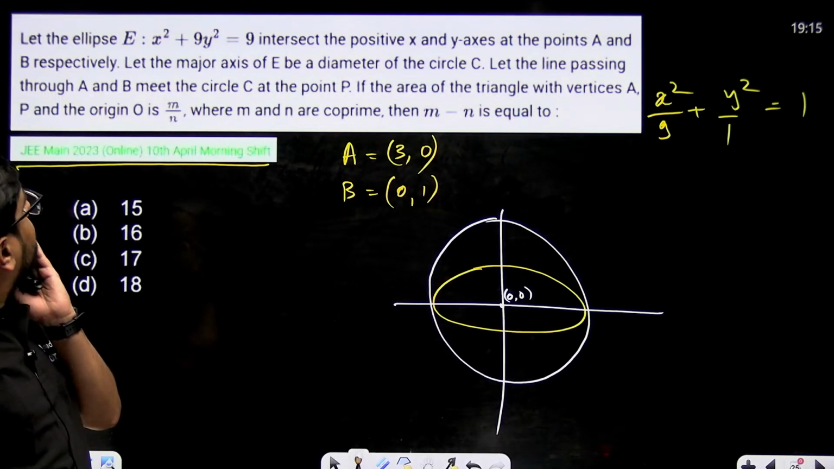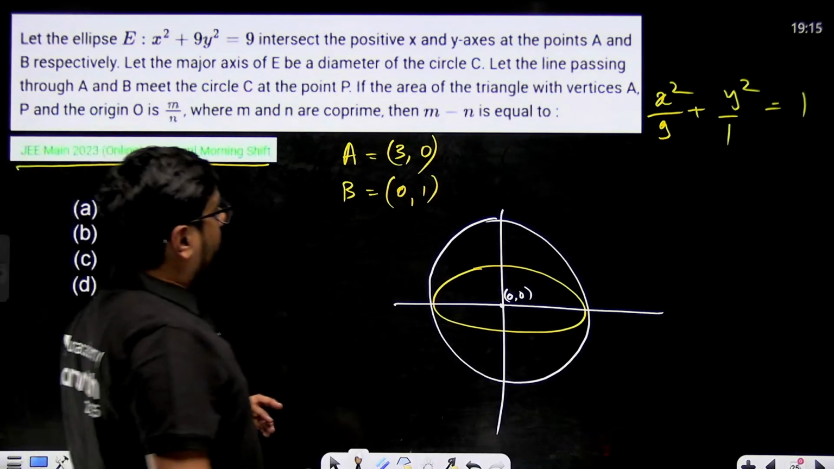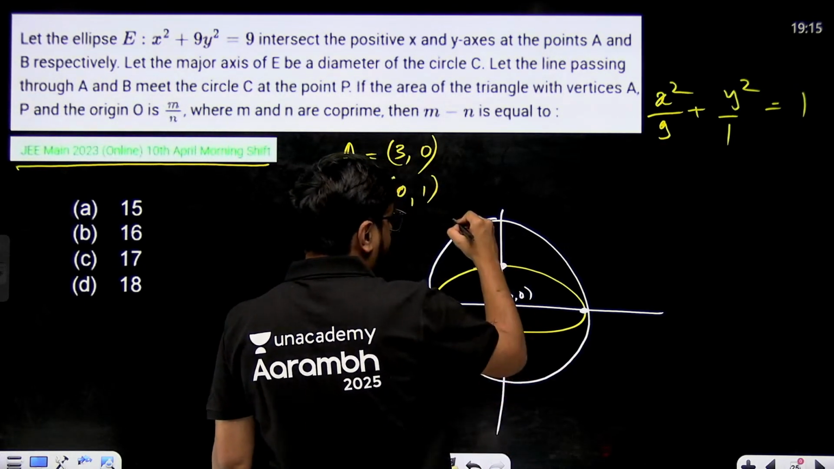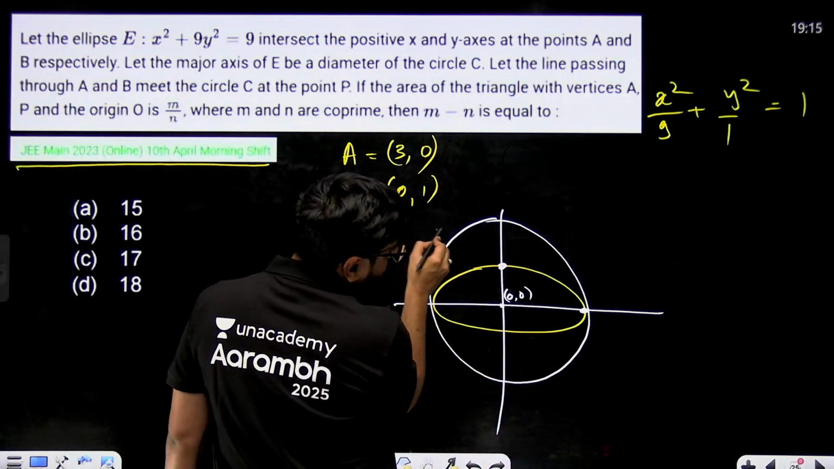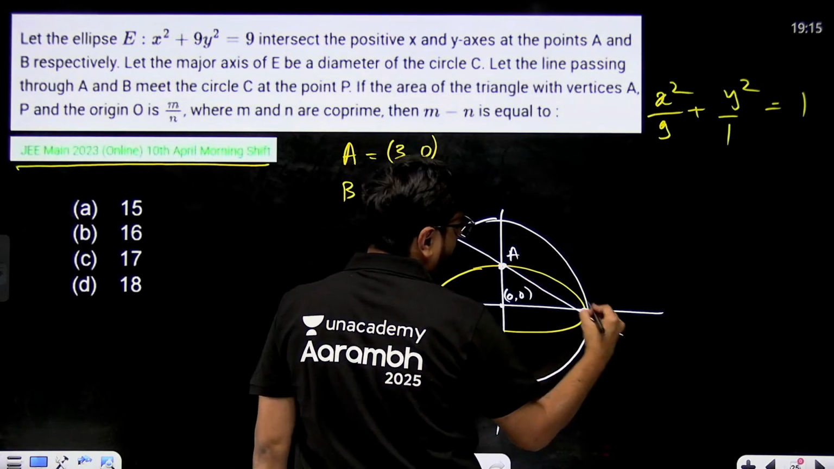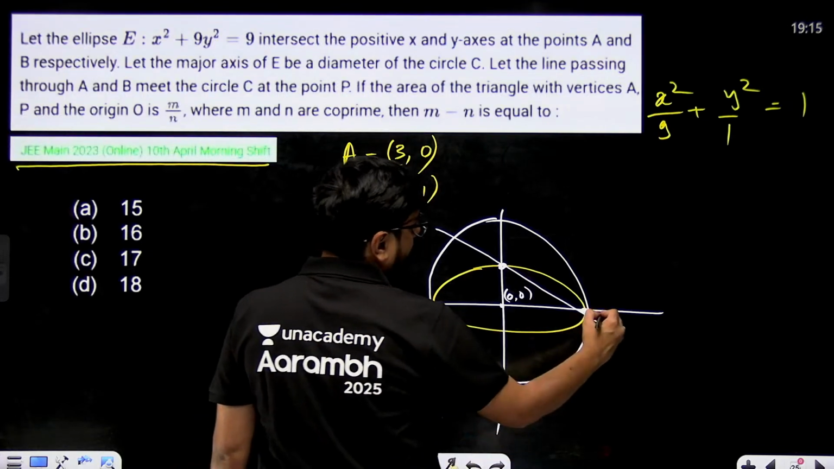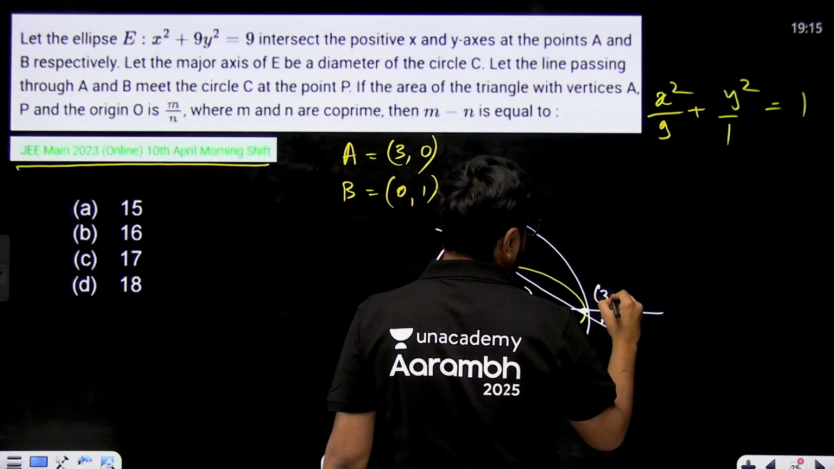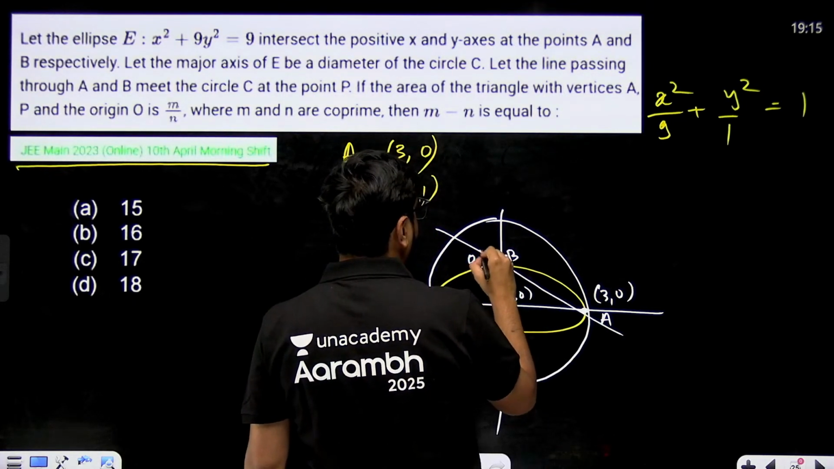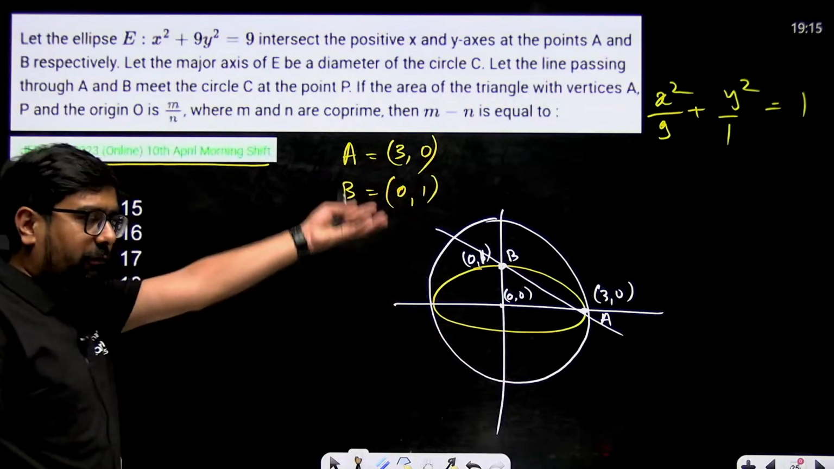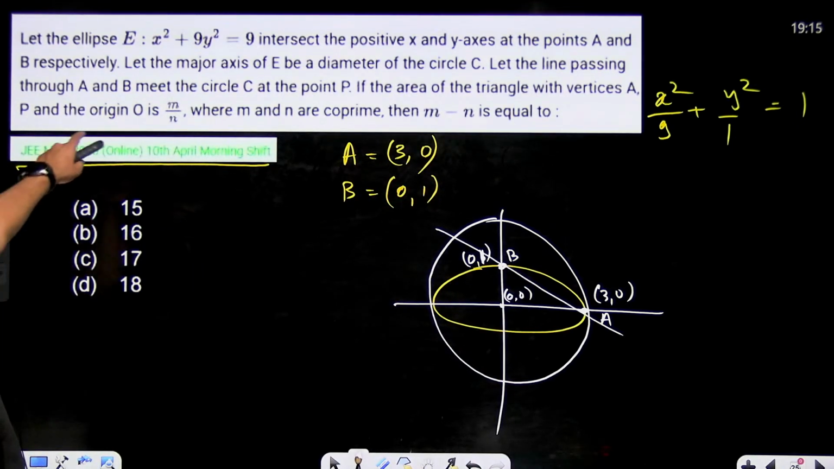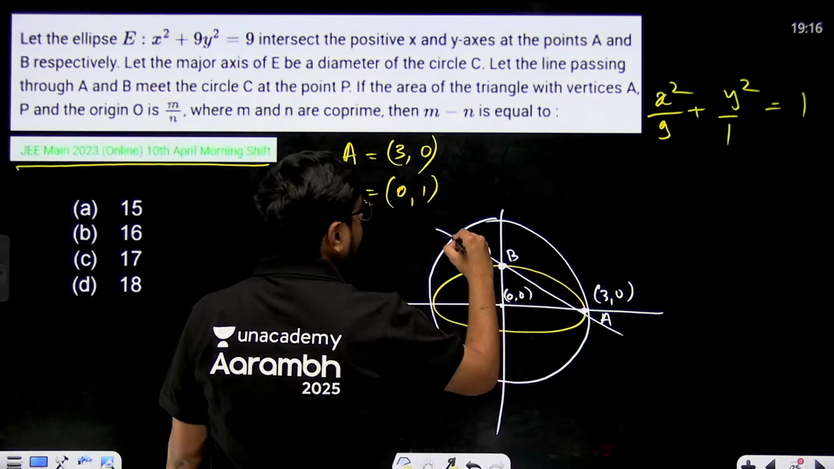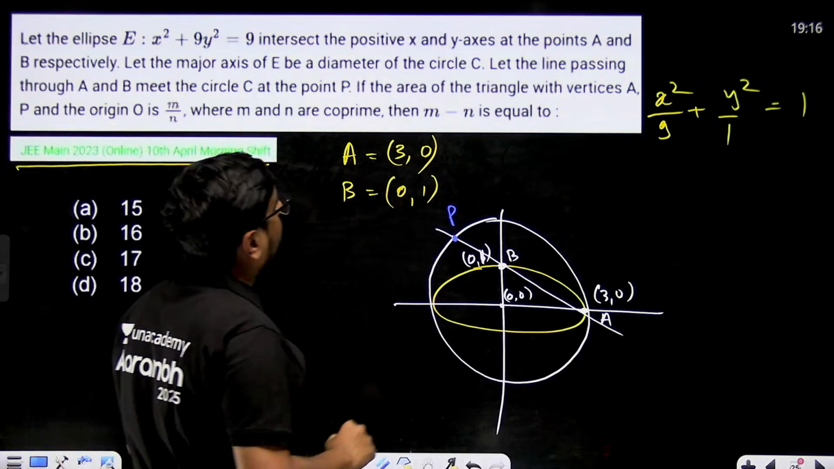Now it is saying point A and point B. This will be point A on the x-axis and this will be point B. This point was (3, 0) and this point was (0, 1). Let the line passing through A and B meet the circle at point P. This line meets the circle at point P. So this is point P.